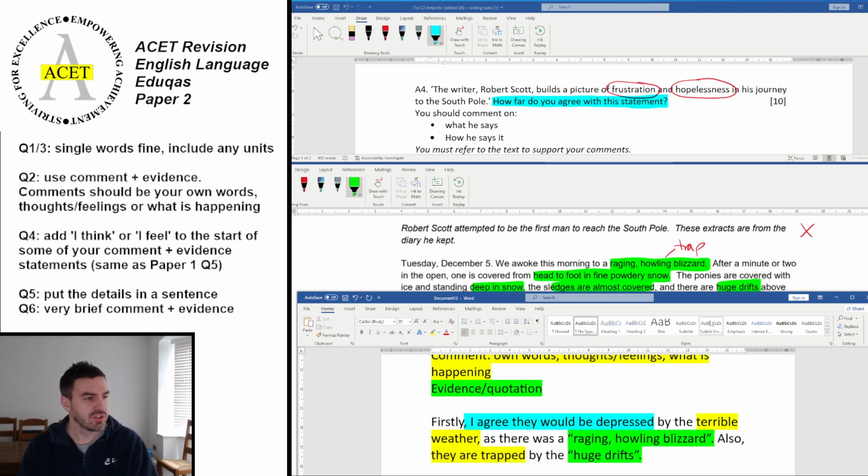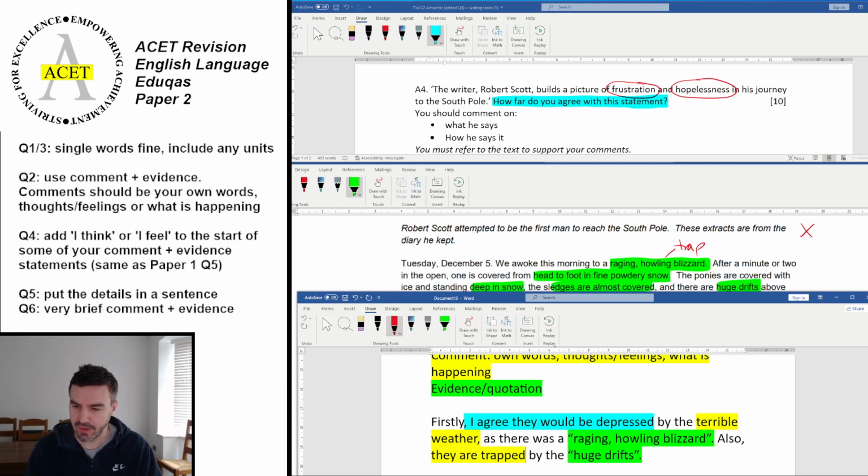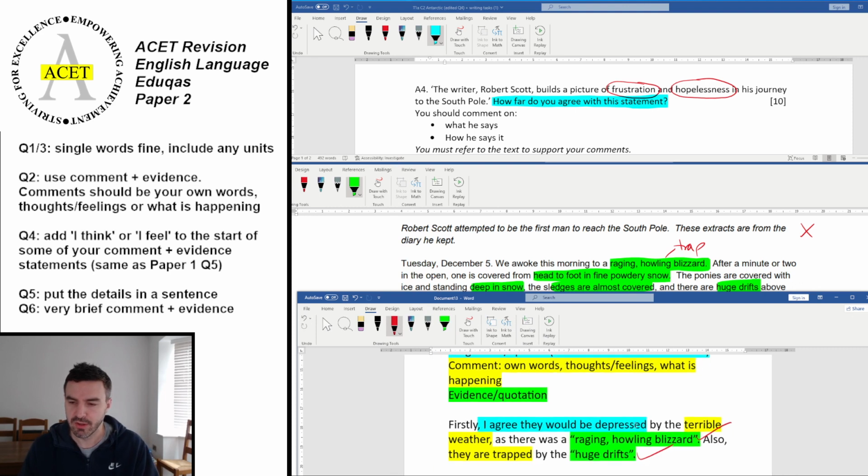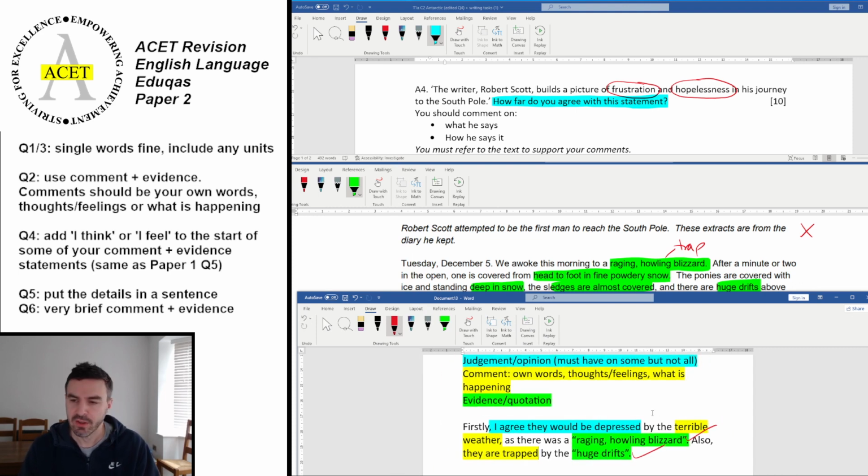So that's 2 answers done for you, and clearly, if we were to mark that, then that would get 1 mark for that and 1 mark for that. So far, that would score 2 out of 10. So you want to pause the video now and have a go at doing the rest yourself, and make sure that you aim for 10 in 15 minutes. And then unpause the video and come back for the answers.